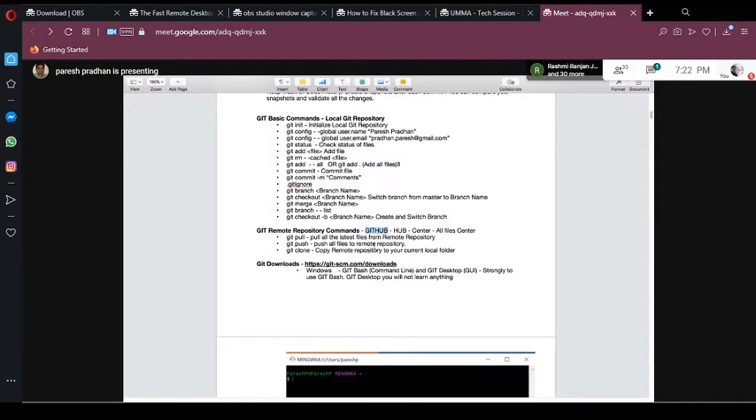So we will go through all those things, like how to pull the file from the remote repository, how to push, and how to get all those files. I'll cover all those things here. And first, this Git basic command will go through the local repository. This is a local repository. So how to create a local repository, and how to create a remote repository, how to create different branches, and all those things. I will go through one by one all those things.